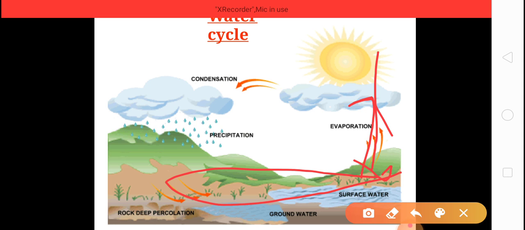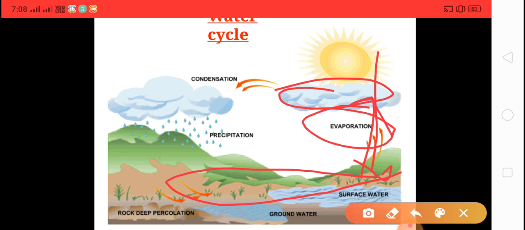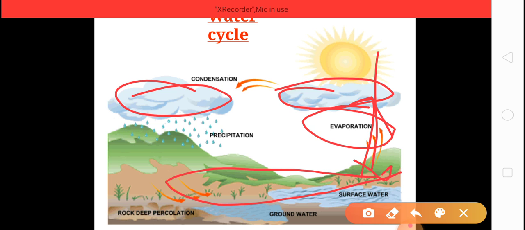This is evaporation. Next, condensation. When evaporated water cools and condenses to form clouds, these are the clouds you can see on your screen.